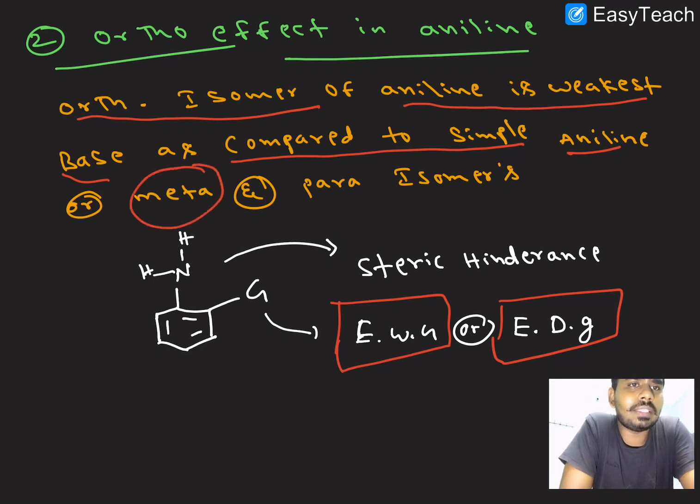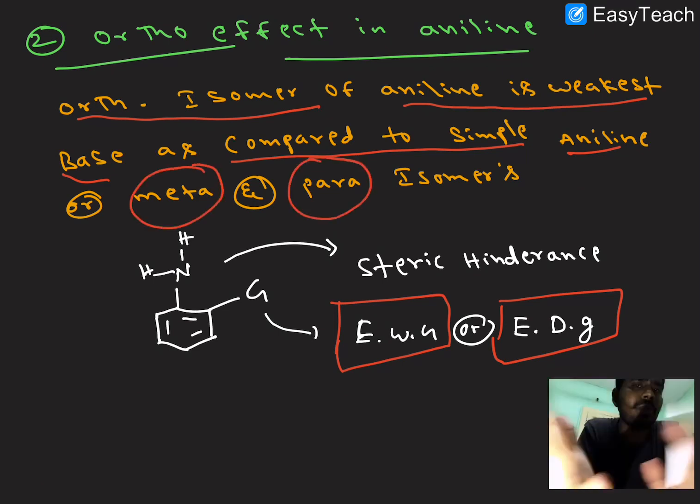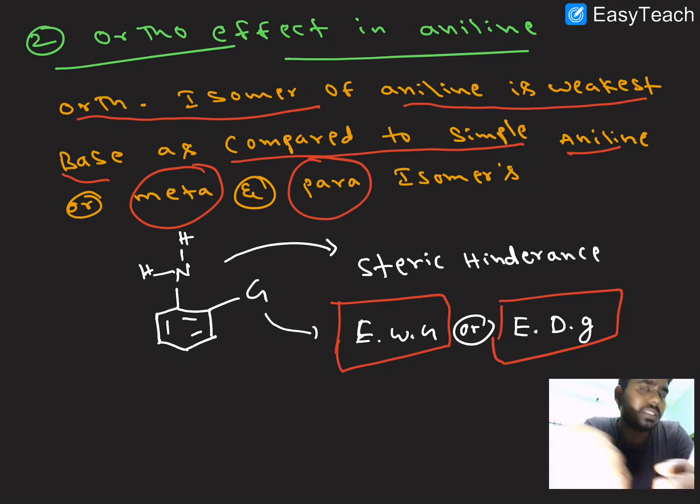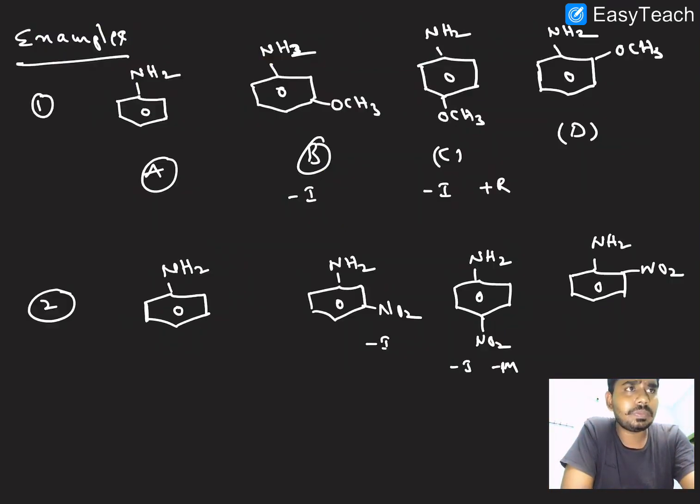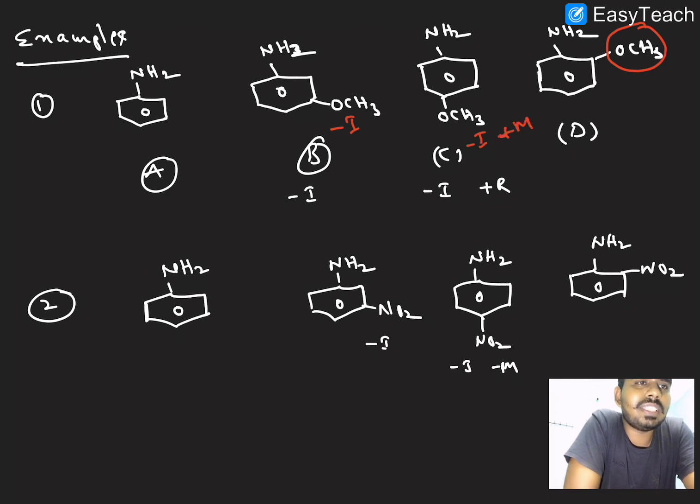For the remaining, we have to compare the electronic effects, ortho and para. We have to compare the mesomeric effect, inductive effect and hyperconjugation effect, and likewise para and meta. So here we have some examples. This one has the ortho effect, so it is the least basic in nature. The remaining one has a minus I effect, and at the same time a plus M effect. We know that the plus M effect dominates over the minus I effect.